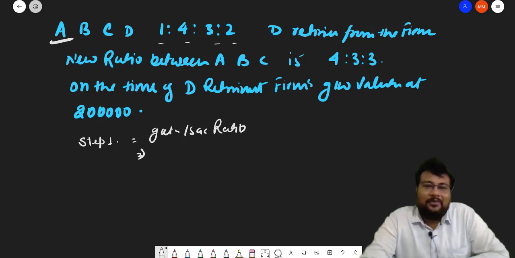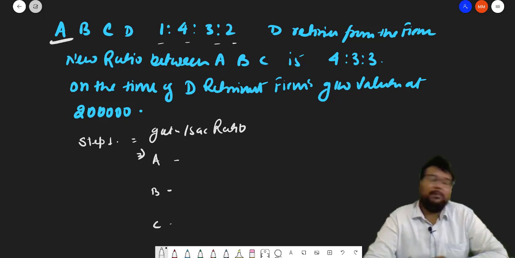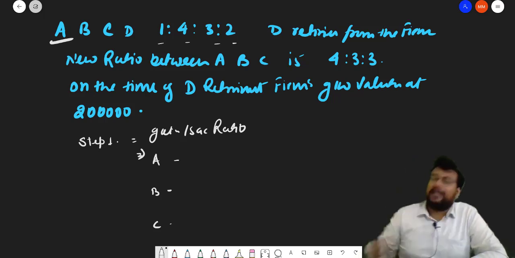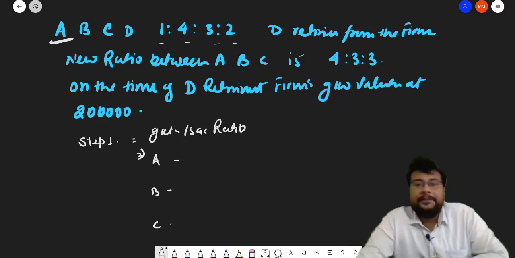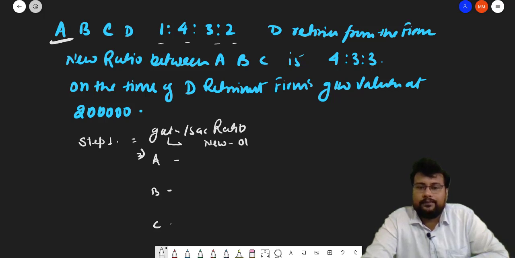Chalo ji, so we have to find out the gaining and sacrificing for A, B and C. Why not D? Because D is retiring, and always the retiring partner is sacrificing. So the gaining ratio formula is new minus old.